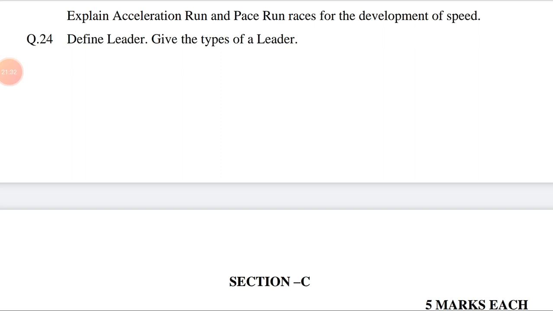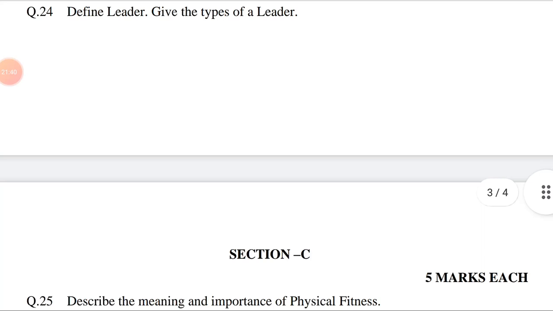Then question number 24. Define leader. Give the types of leader. Define means state or describe. Types means kinds. This question is related to chapter number 3, Sociological Aspects of Physical Education. The answer may be: a leader is the person who leads or commands a group or an organization or a country.